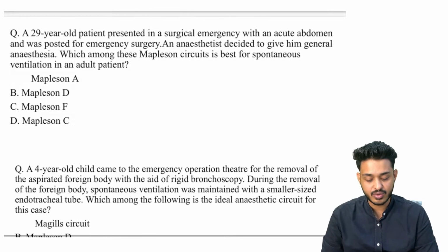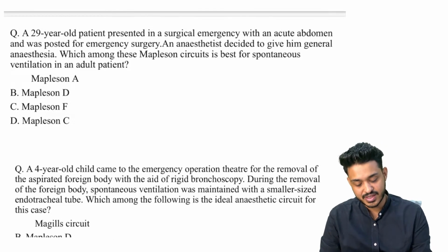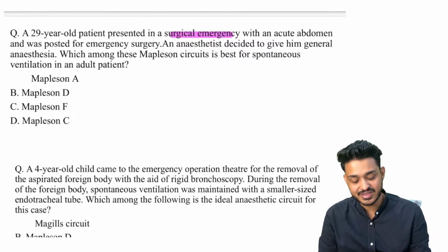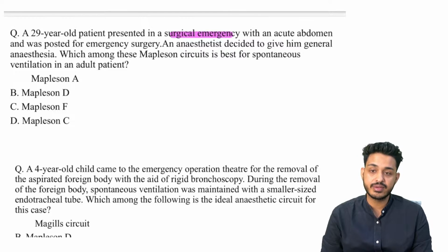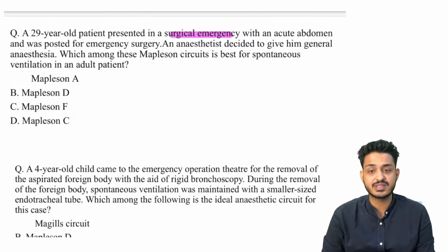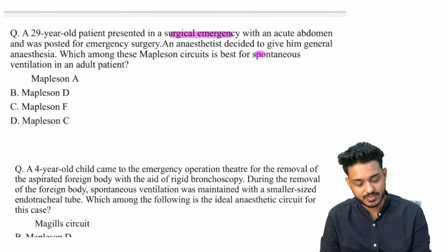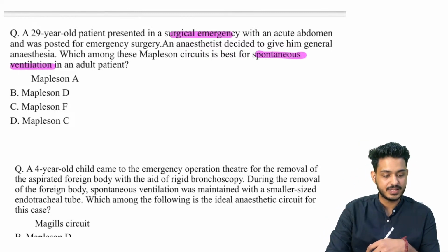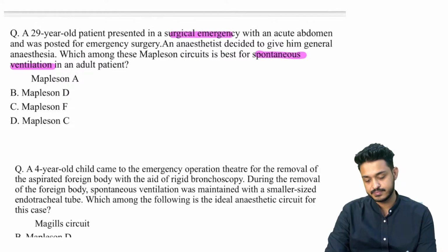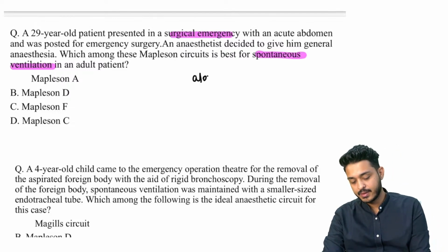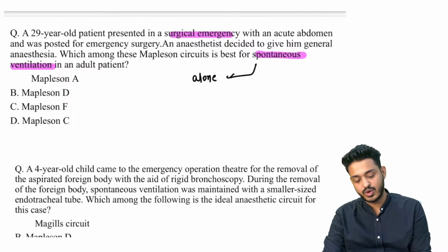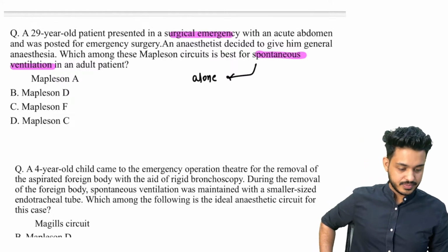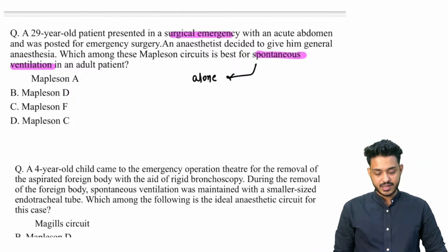A 29-year-old patient is presented in a surgical emergency, right, with an acute abdomen and was posted for emergency surgery. The anesthetist has decided to give him general anesthesia. Which among the Mapleson circuit is going to be best for spontaneous ventilation in an adult patient? Yes, now try to solve this one. अकेला है, patient is going to be spontaneous breathing. What is the circuit would you like to use?